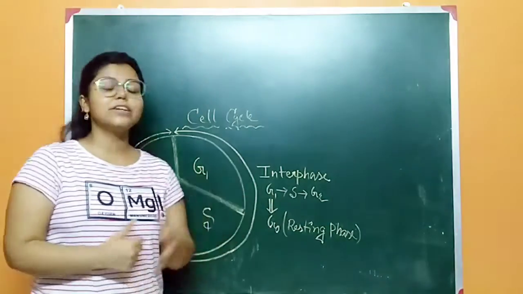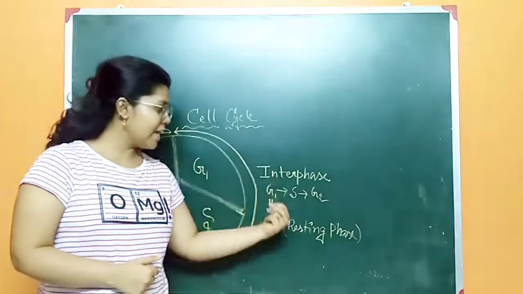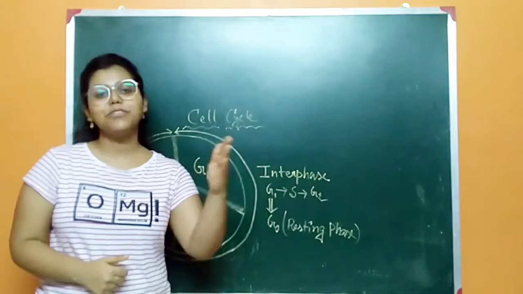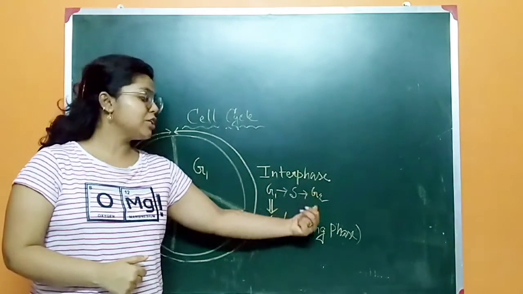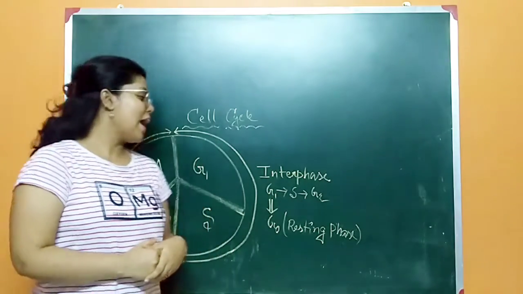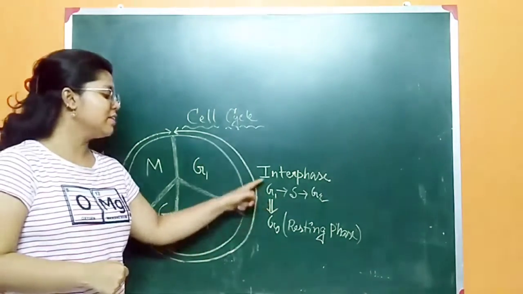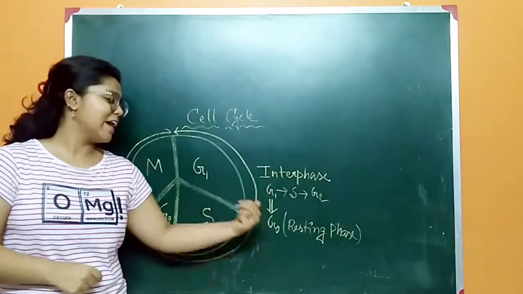So G1 means the growth phase 1 or the gap 1 phase. S means the synthesis phase, or you can say the synthesizing phase. G2 is growth phase 2 or gap 2 phase. And in G1 there is also a sub phase, you can say, that is G0.